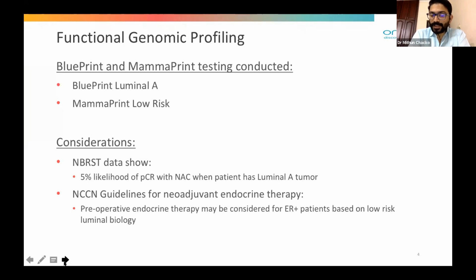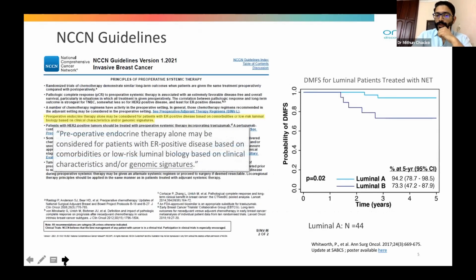So the NCCN guidelines have shown that we can even think of giving preoperative endocrine therapy in ER positive patients based on low risk luminal biology. So if we are going for genomic profiling, we can even think of neoadjuvant hormonal therapy in clinically low risk, clinically high risk hormone positive patients. So preoperative endocrine therapy alone may be considered for patients with ER positive disease based on comorbidities or low risk luminal biology based on the clinical and or genomic signatures. So that is the importance of the comprehensive genomic profiling.